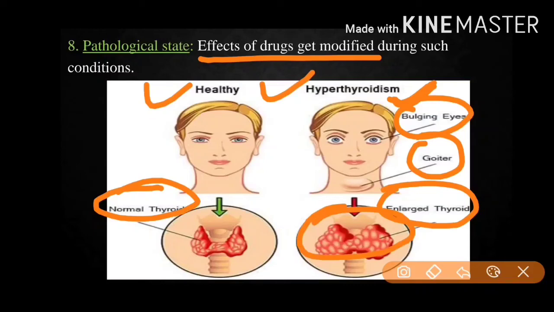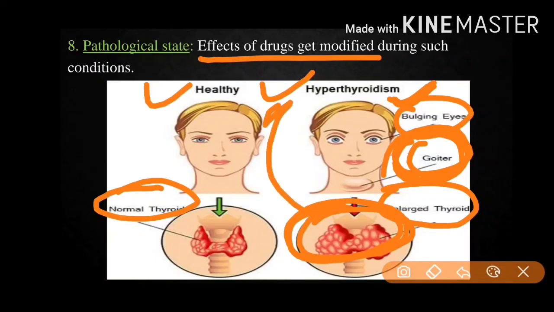And the goiter is caused if there is an overactive thyroid gland, that means this thyroid gland is overactive, hence it is hyperthyroidism. So in such pathological states, the example given here is hyperthyroidism, and in this you require a large dose of morphine in order to maintain the level of T4, which is also known as thyroxine.